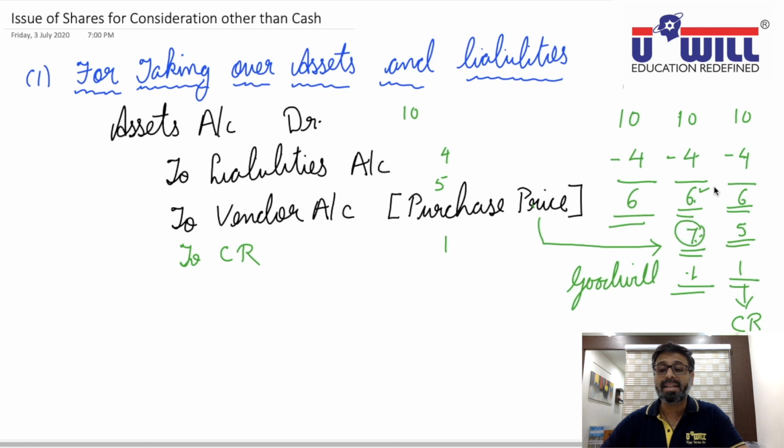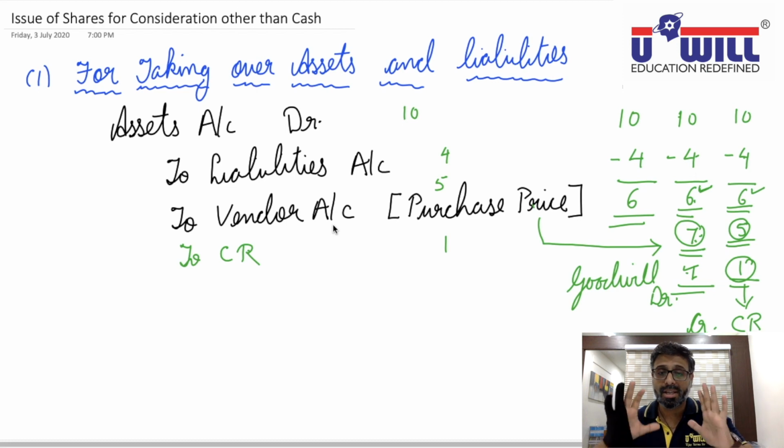If it is more than the net assets acquired, then the excess amount you will debit to goodwill account. And third situation, if the purchase price we are paying is less than the net assets, then it is our capital profit and that you will credit to capital reserve account.